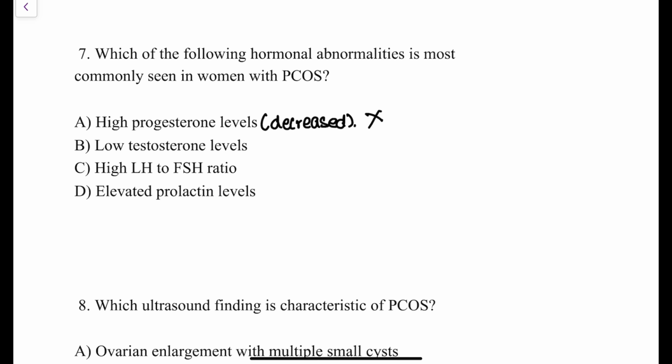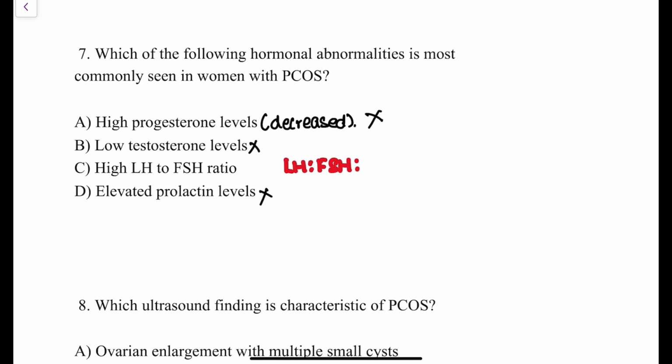Low testosterone level. No, this is a blunder, because we all know that in patients of PCOS, the one hormone which is going to be increased is androgen, or testosterone. So low testosterone level is an incorrect option over here. Elevated prolactin level? No, because prolactin levels are normal in patients of PCOS. So this option is also ruled out. So the answer here is high LH to FSH ratio, the most common hormonal abnormality seen in women with PCOS. How is it altered?